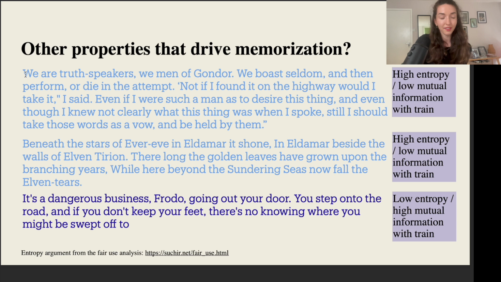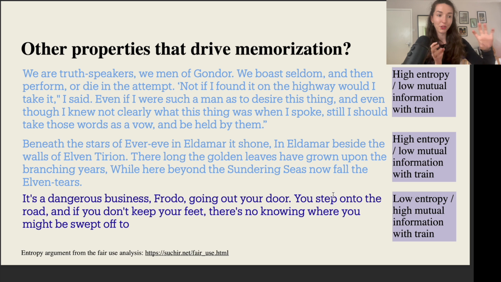And if we think about it, the original quote that it did complete somehow has a low entropy and potentially a high mutual information with the training dataset. So what I mean by that is that it doesn't contain too much of this strange terminology, these words that are not really in the English language. And hence the model might think, okay, this sample is rare, or I've seen it sufficiently many times, let me memorize it. While these other two samples contain a lot of strange words like Eldemar, Gondor, and the style is a little bit different.